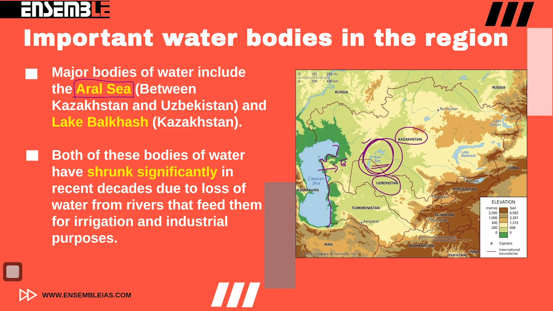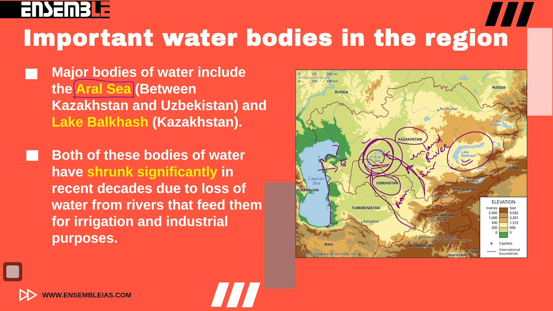And there are 2 major rivers. This river is the Syr Darya and this river is the Amu Darya. These are the world's 2 inland rivers, Syr Darya and Amu Darya, and they fall into the Aral Sea. So this information again becomes important for the preparation of your PT examination. Another water body situated towards the eastern margin is Lake Balkhash. So this is the location of Lake Balkhash in Central Asia.